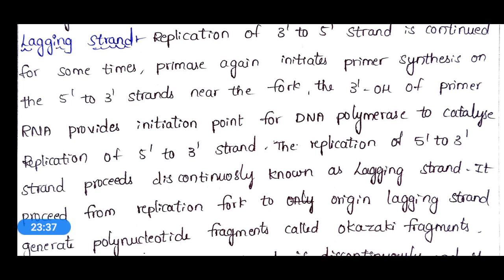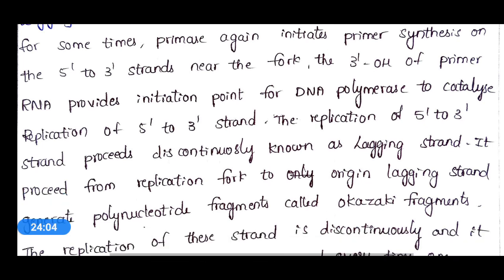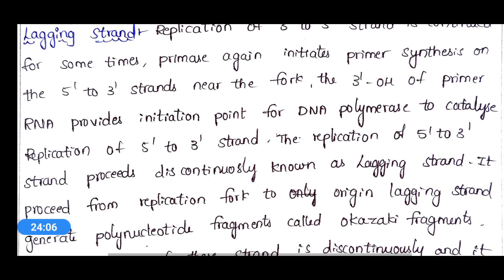That means after leading strand synthesis for some time, replication will be carried in the 3' to 5' direction, and again the primase will synthesize a primer, and this primer will start its action from the 5' to 3' direction from the fork.